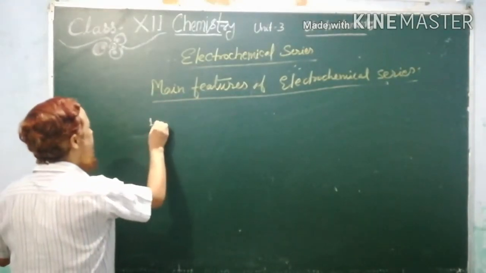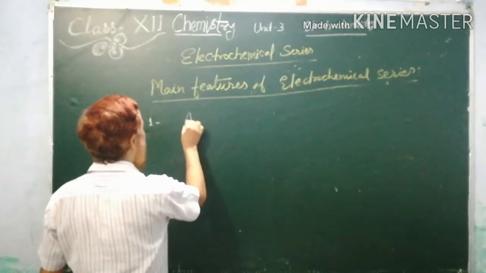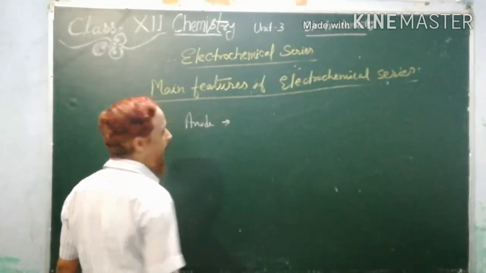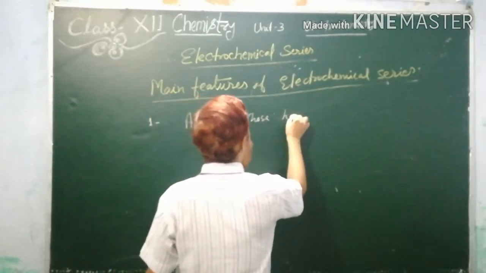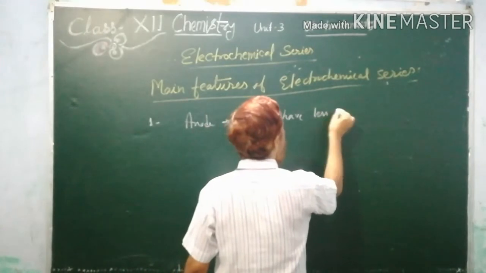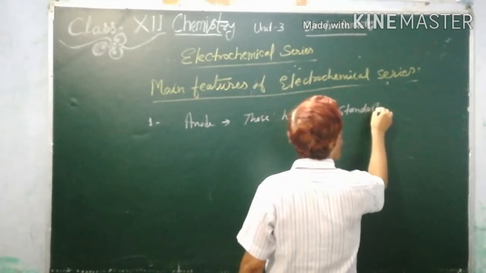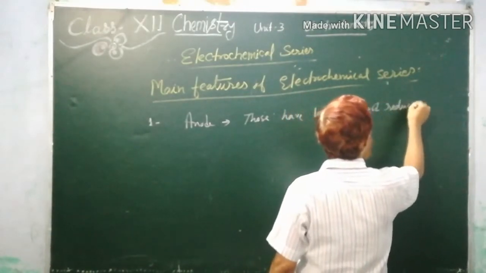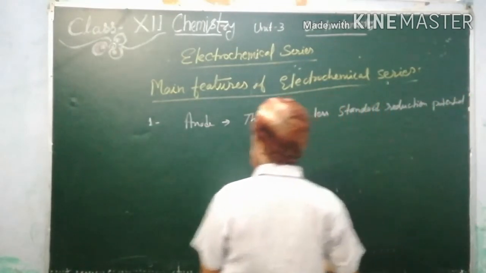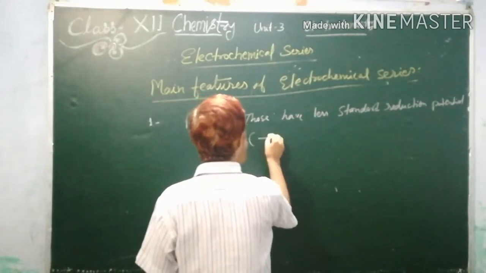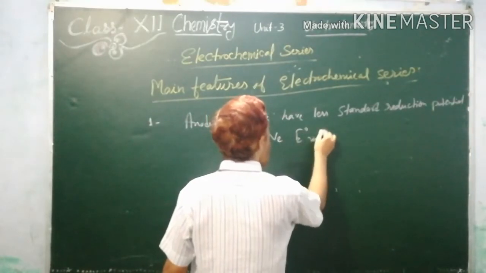The first one, anode: those that have less standard reduction potential, and mostly we consider a negative E naught value.